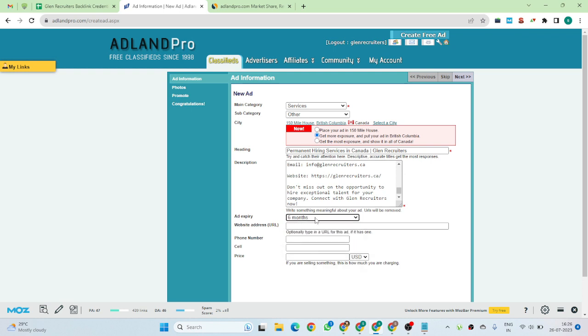Our ad will expire after 6 months. It is asking for the source URL; I'm going to put it over there. Phone number, this is our phone number. Price 0.00.